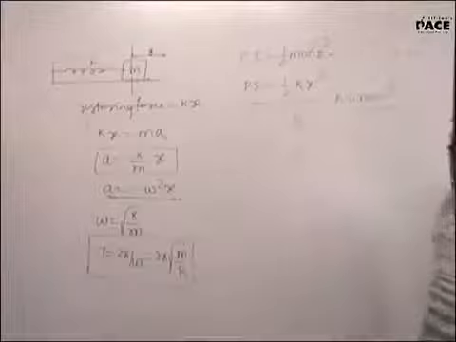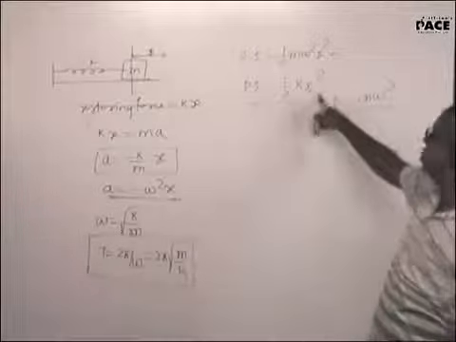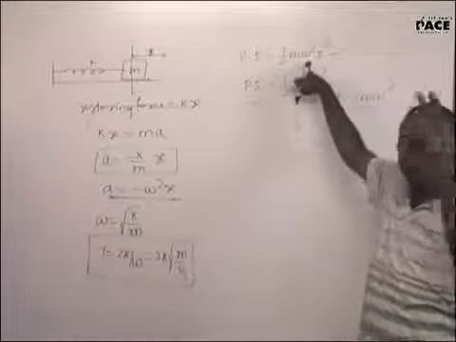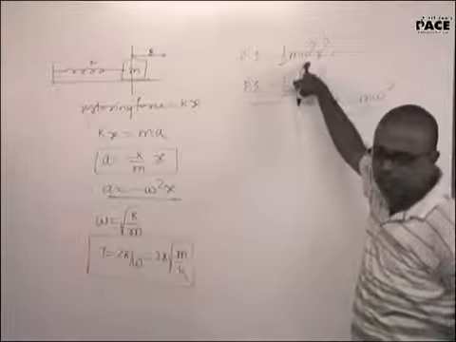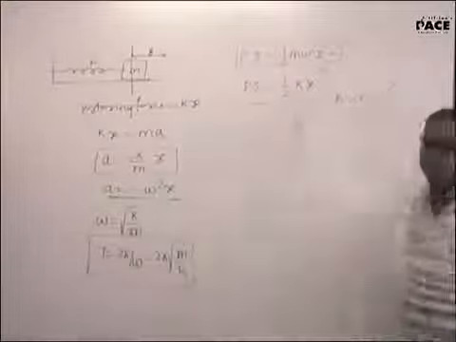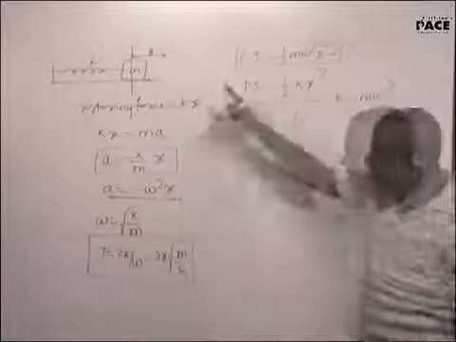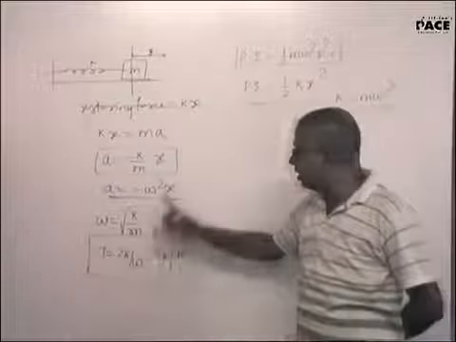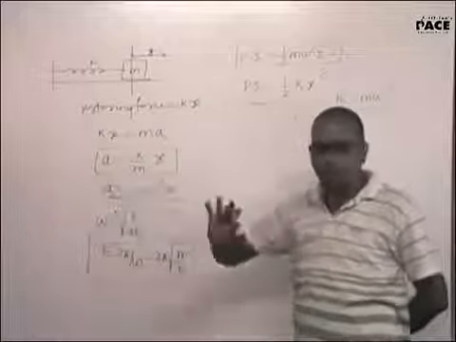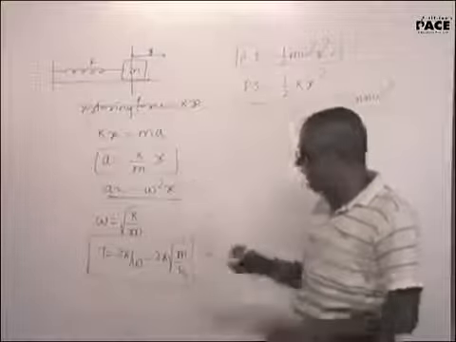Potential energy of the spring is half kx square. Now for a spring, it is half kx square. If it is not a spring, a simple pendulum is also a simple harmonic motion. So I need a general expression for potential energy. Hence I used half m omega square x square. And the time period of oscillation in general, in all the problems in SHM, they'll ask you for the time period of oscillation, which is calculated this way.